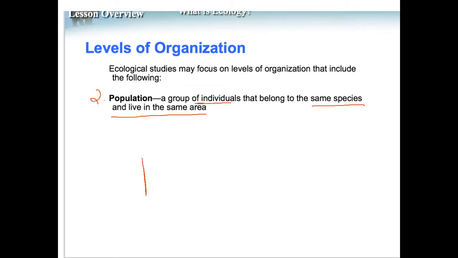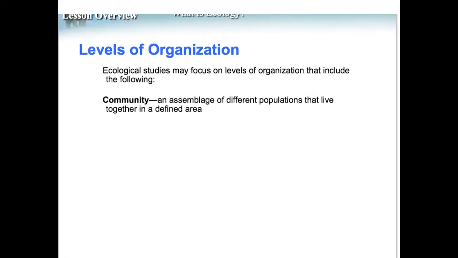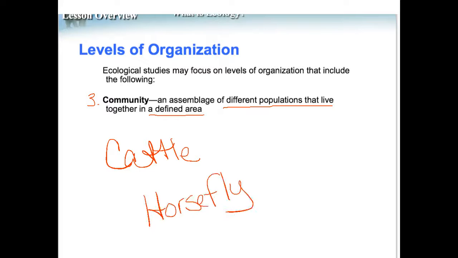An example of this would be a herd of cattle. The next level up would be the community. This is the different populations that live together in a defined area. An example of this would be the cattle, the horseflies, and the algae that probably live in their pond.